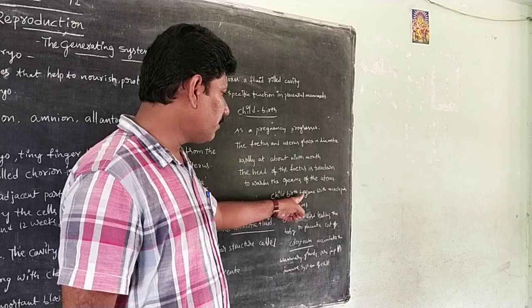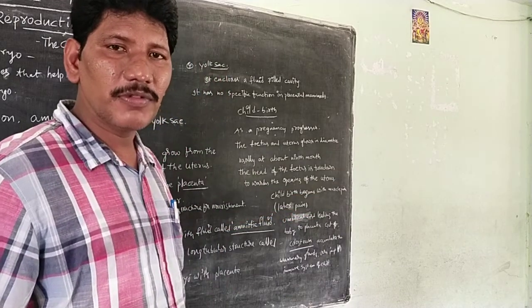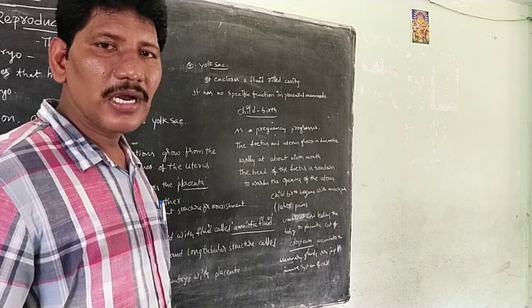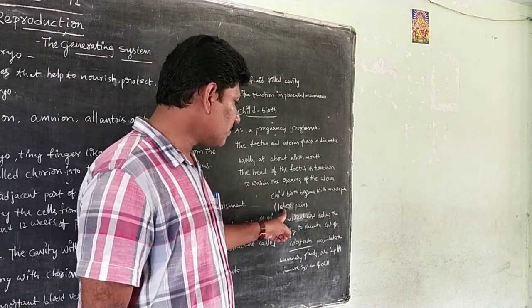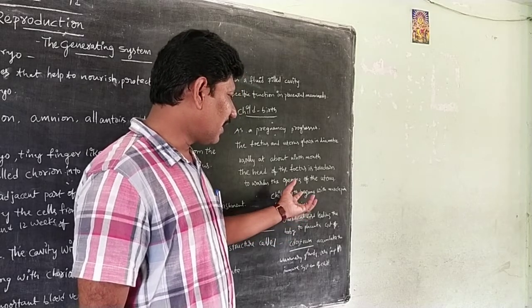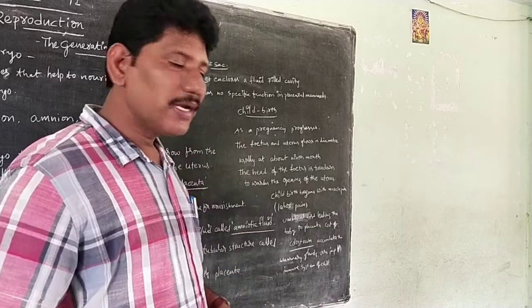Next, childbirth begins with muscle pains of contraction and relaxation. These pains are also called labor pains. It is a beautiful rhythmic movement of contraction and relaxation of the abdominal cavity.